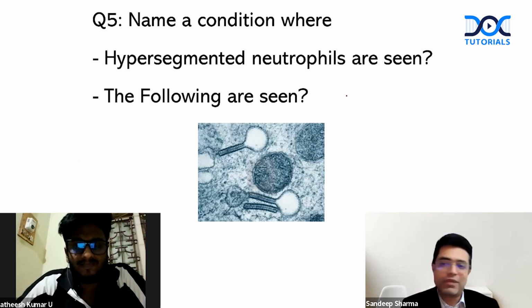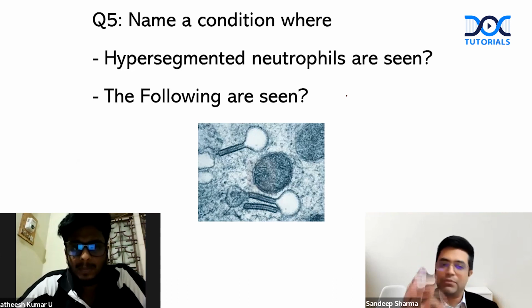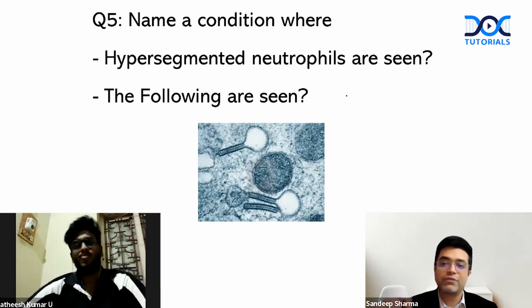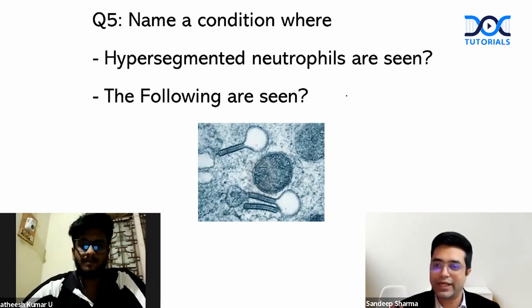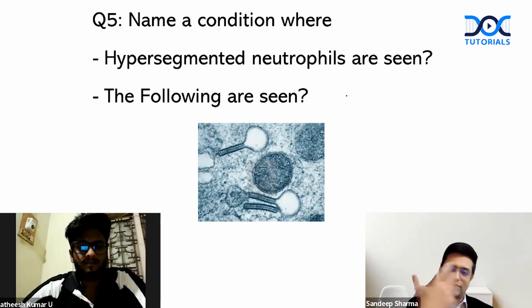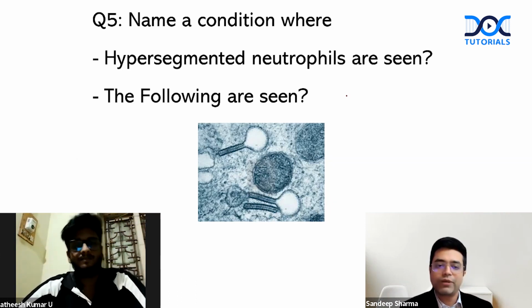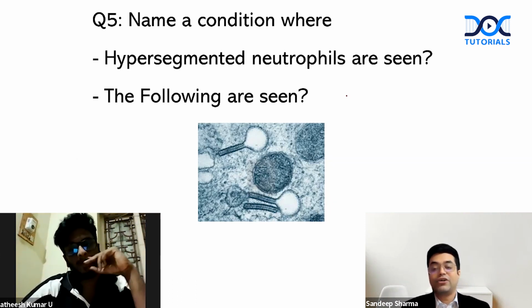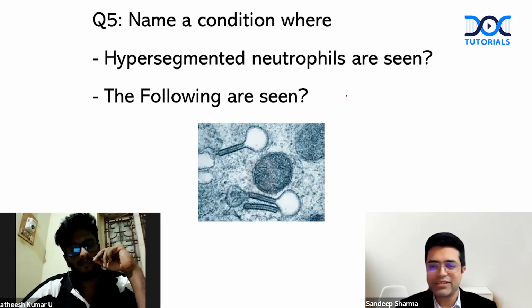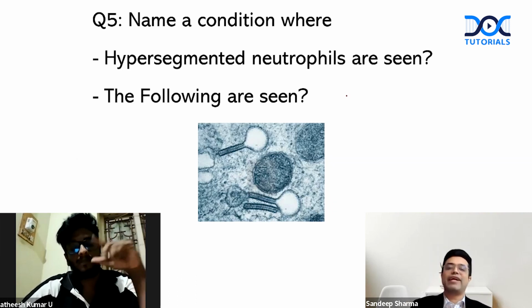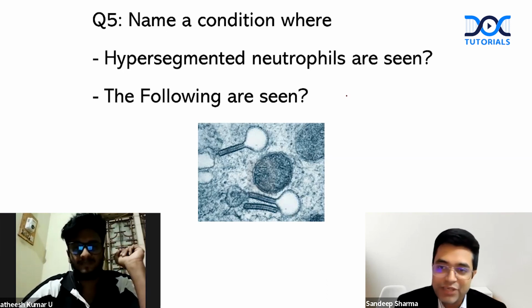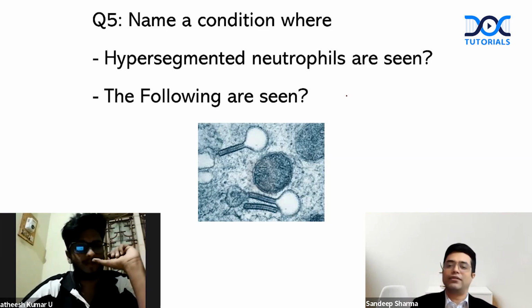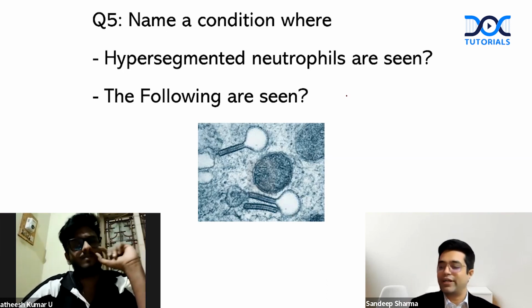See, if you find a black and white image like this, remember, this photo will always be an electron microscope picture. It is always black and white. So electron microscopic picture showing what? Birbeck granules. There is a tennis racket shape appearance and a zipper handle. So that is the typical Birbeck granules.